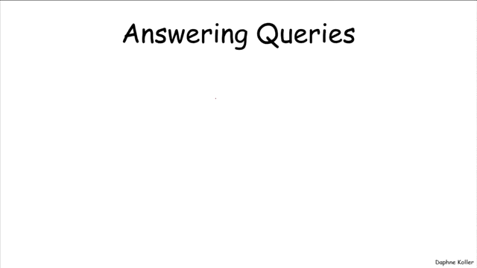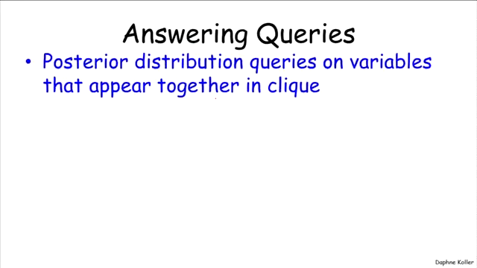Clique trees have other very elegant computational properties that make them a useful data structure. So let's think about the kinds of queries that one can answer using clique trees, and some of these are fairly obvious, but others are a little bit more subtle. So imagine that we wanted to answer a posterior distribution query on either a single variable or a set of variables that appear together in a clique.